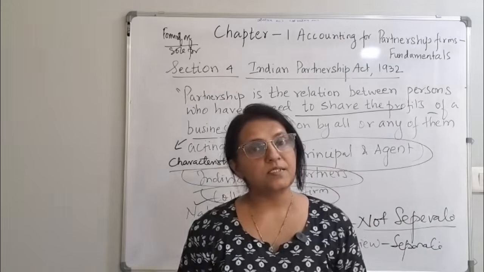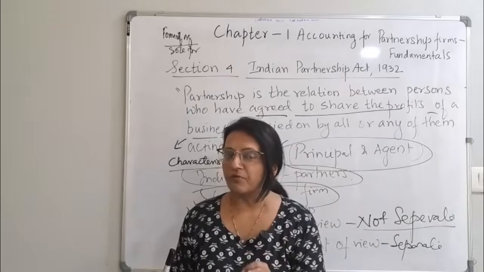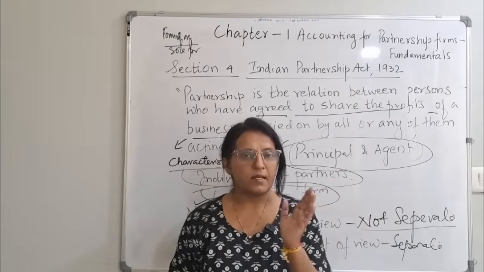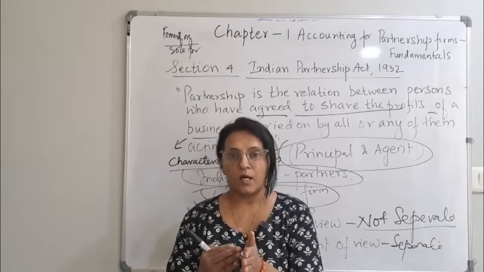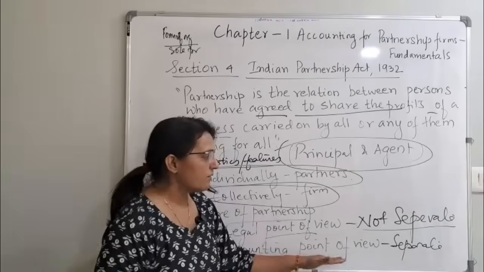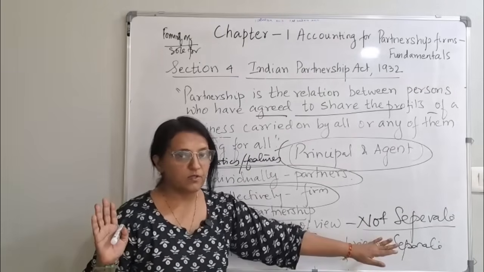We know it is a business entity. What does a business entity say? That we do accounting for whom? For the firm, not for the owners. This we have seen in 11th standard. As per business entity, accounting is done for the firm, not for the owners. So from the accounting point of view, it is different. Partners are different and the firm is different.